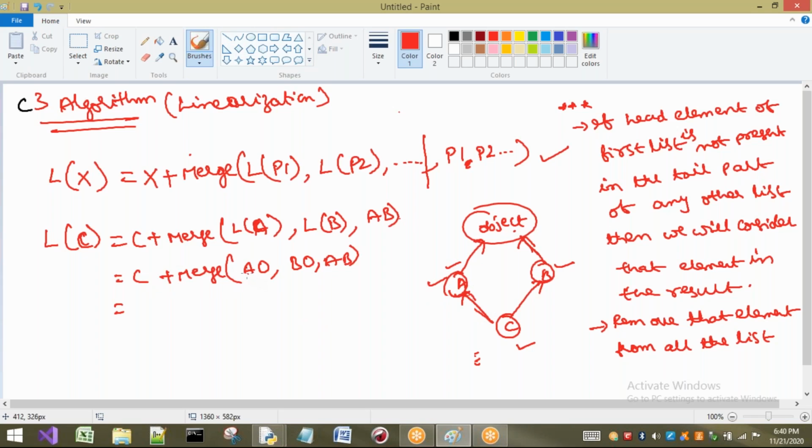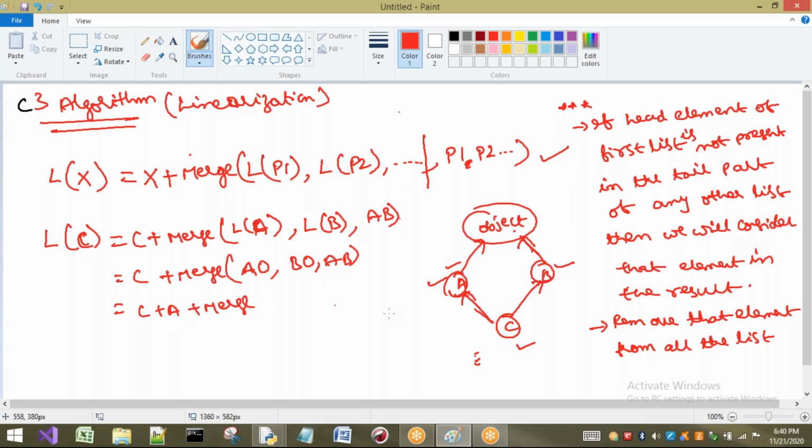Now see, here head is what? A. So A is present. If the head element of the first list is not present in the tail part, is A present in any of the tail parts? No, here it is not present, so no need of checking for A. Here is it present? Yes, it is present. But is it present in tail? No. This statement is correct now. So I have to consider this element as a result. So C plus A plus merge of.